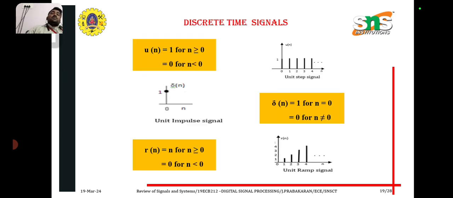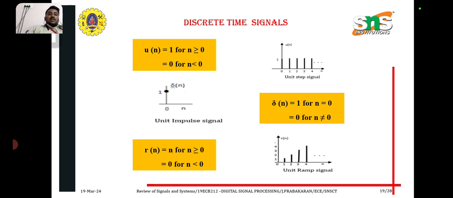And some of the elementary signals: unit step signal, impulse signal and ramp signal, all are some standard signals. Unit step signal, u of n equal to 1 for n greater than or equal to 0, 0 for n less than 0.